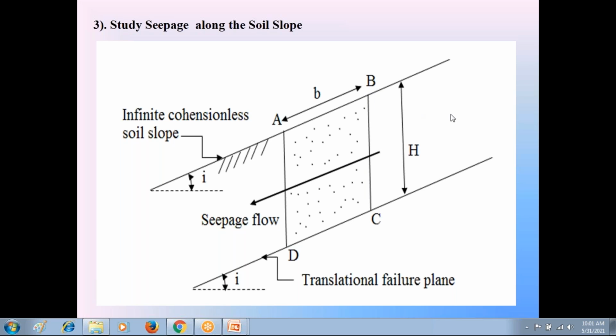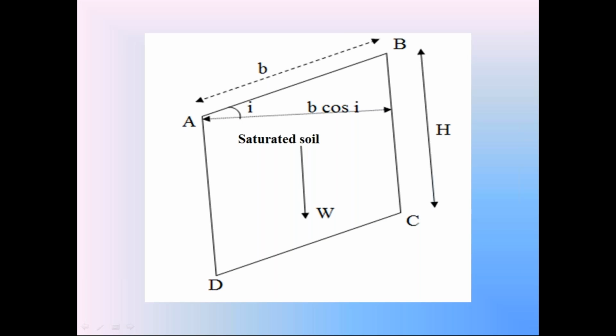Consider the unit thickness of the soil prism in the perpendicular direction. So the volume of this soil prism is height H into horizontal width V cos I into the unit thickness 1. So the volume V is equal to H into V cos I. Check this diagram, already discussed in condition 1 and condition 2. Now we are going to find out the volume of this soil prism.